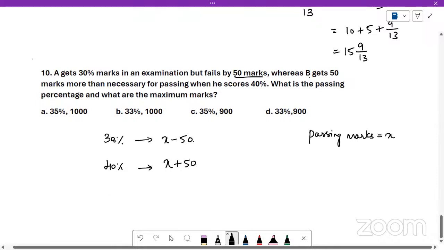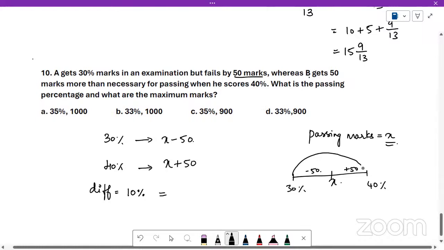So one person is scoring 30%, another person is scoring 40%, which is a difference of 10%. One person has scored 50 less, another person has scored 50 more, right?